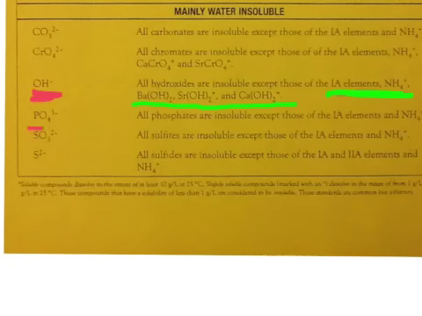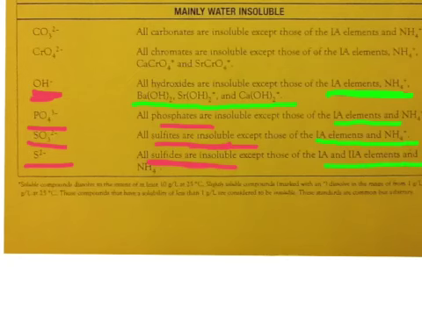Now, as far as phosphates and sulfites and sulfides, phosphates are insoluble, sulfites are insoluble, and sulfides are insoluble unless it's combined with an alkali metal from group 1 or an ammonium salt. Of course, we see here that for sulfides, that exception also includes group 2 elements.